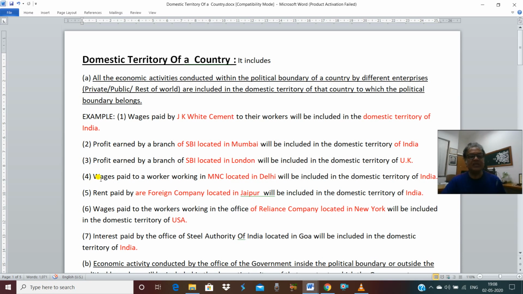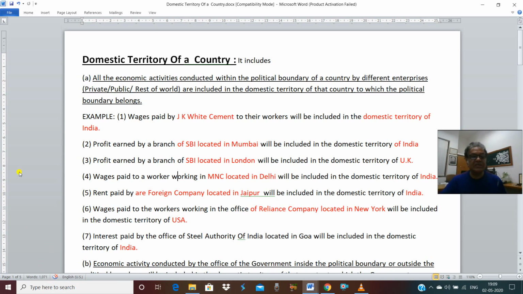The third example is wages paid to a worker working in an MNC. This is a multinational company. It is a company from rest of world. Then we have to see where it is located. It is located in Delhi, and Delhi comes within the political boundary of India. Therefore, it will be included in the domestic territory of India. Next is rent paid by a foreign company located in Jaipur. Though it's a foreign company, it is located in Jaipur. Jaipur comes in India, which is in the political boundary of India. Hence, it will be included in the domestic territory of India.